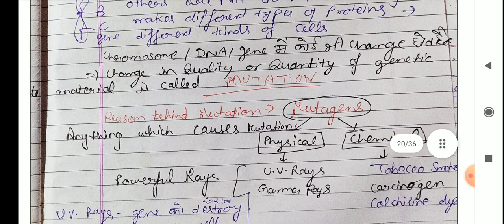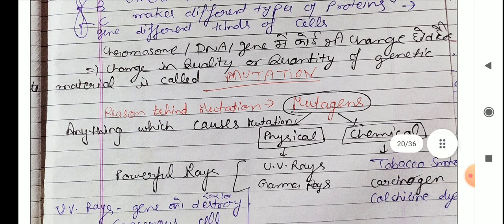Mutation is caused by mutagens. Reason behind mutation is mutagens. Anything which can cause mutation is called a mutagen. Especially there are two types of mutagens. First is physical mutagens, second is chemical mutagens. Physical mutagens are UV rays, ultraviolet rays, and gamma rays. All types of rays come under this category.